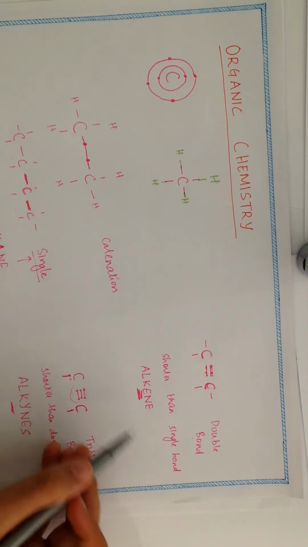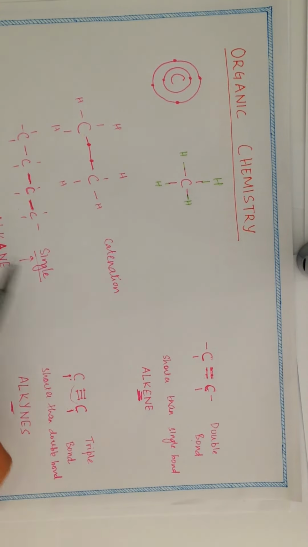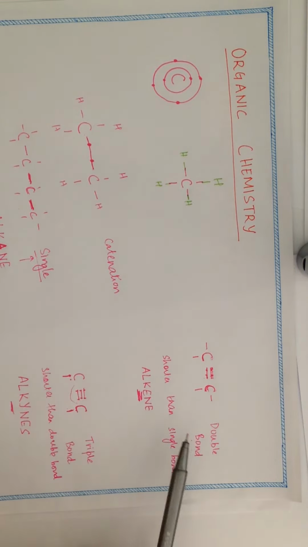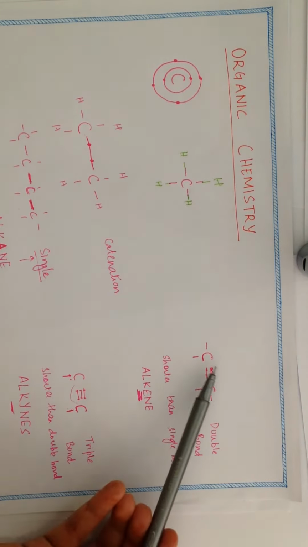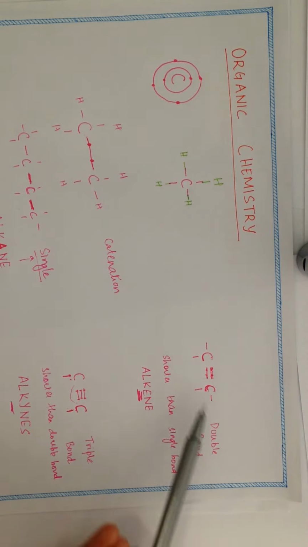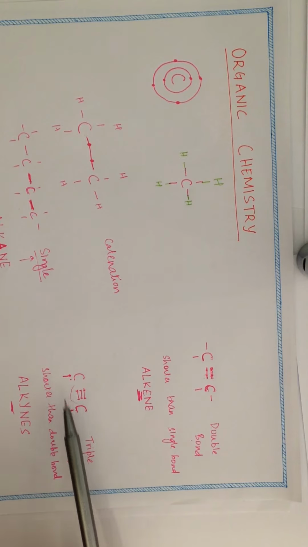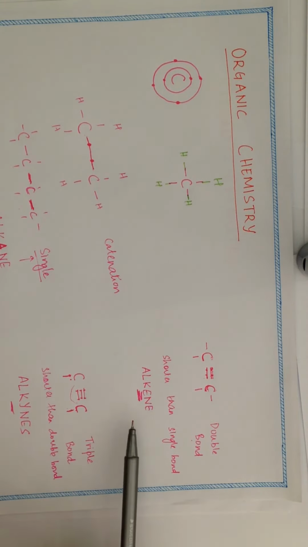So A for single, E for double, and Y for triple. This is just a trick I used to use. Alkanes with single bond are only holding one hand. This one hand is a strong hand, but it is much longer than this double bond. So this double bond, because they are sharing 2 hands, is shorter than the single one. And here, because they are holding 3 hands, this is shorter than the alkene double bond.